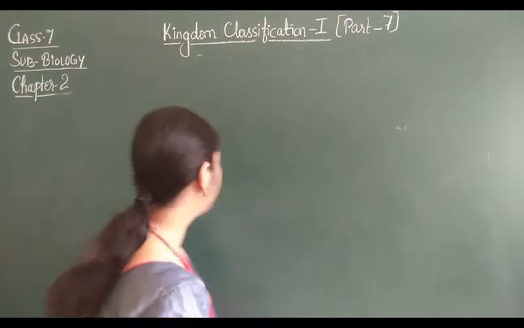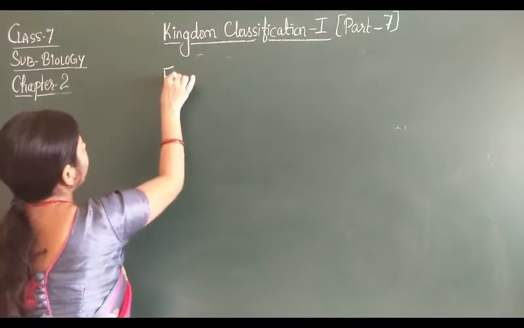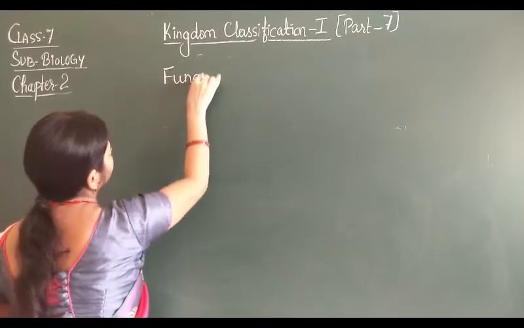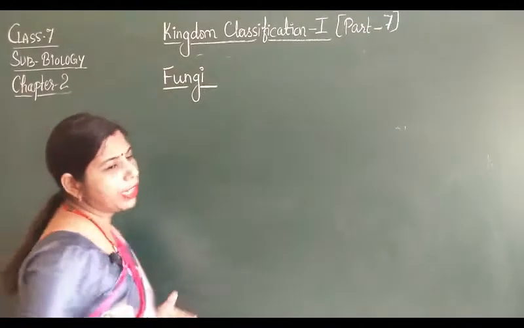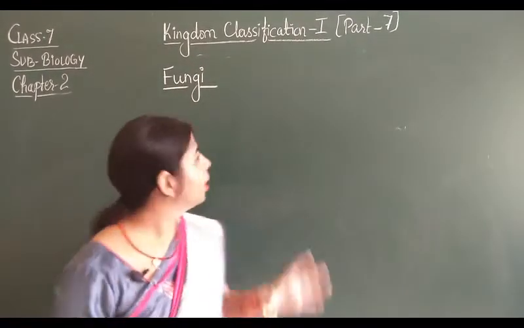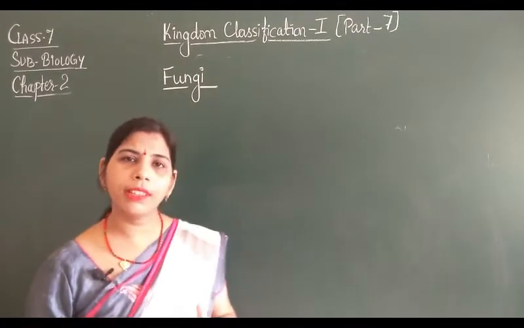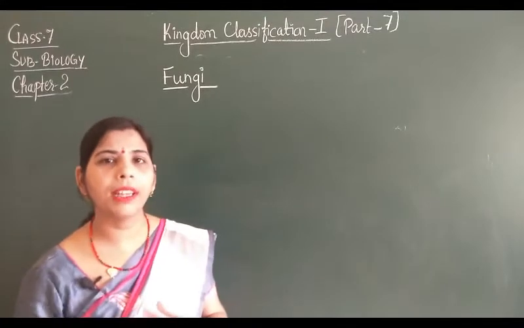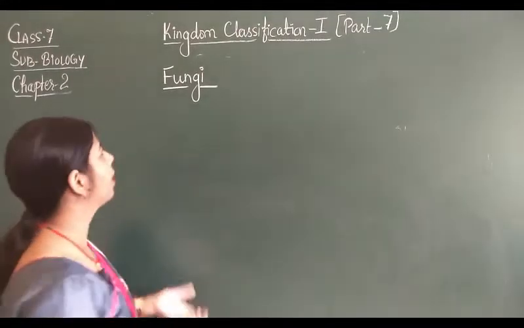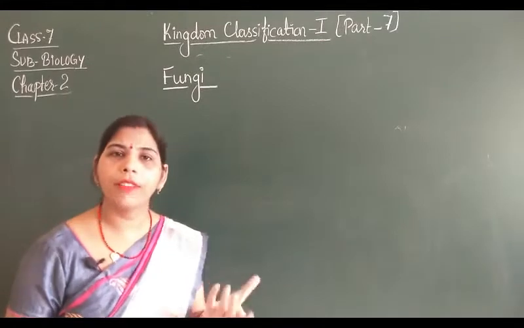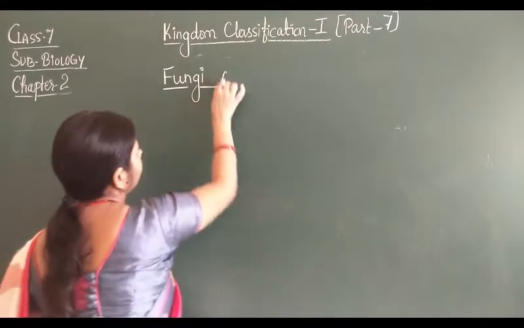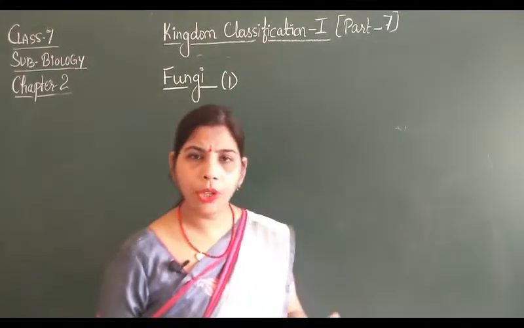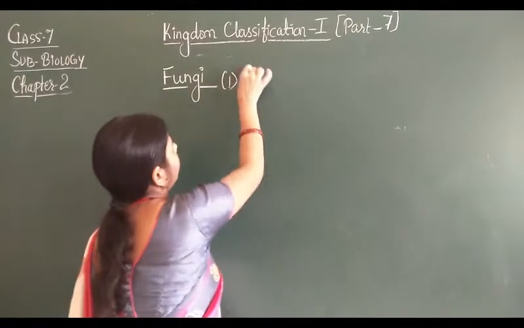So let's start the another kingdom, kingdom 3, that is fungi. When we are going to talk about the fungi, most of the characters of fungus are plant like, they are having the vegetative plant like body. So let's see whatever the characteristic they are having. So first characteristic I told you that they are having plant like body.